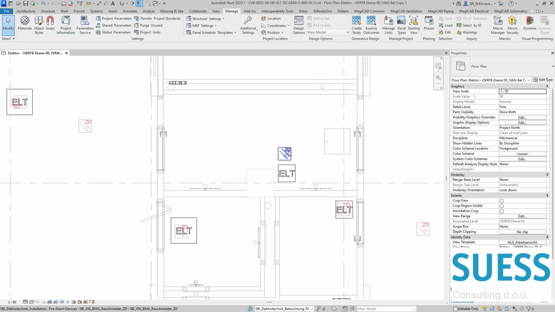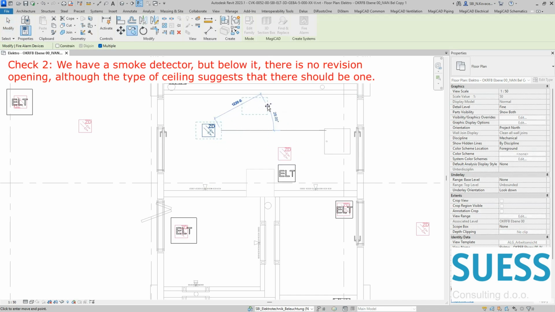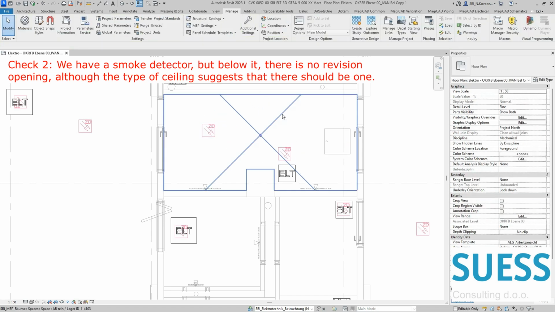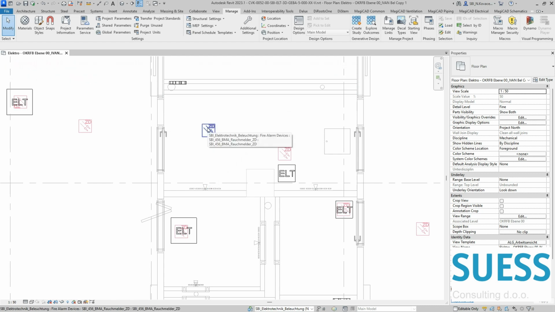The other thing is if we have some smoke detector in a ceiling type which is not like a raster ceiling, it is a ceiling type which needs to have revision openings if you have smoke detectors. So if we also spot this situation, a smoke detector without a revision opening for a ceiling where we need to have revision openings, we will also report this situation.